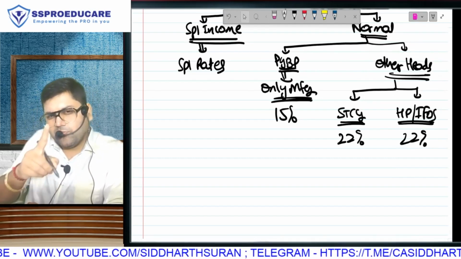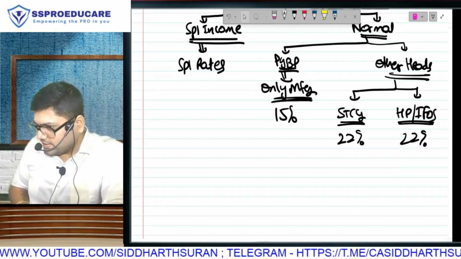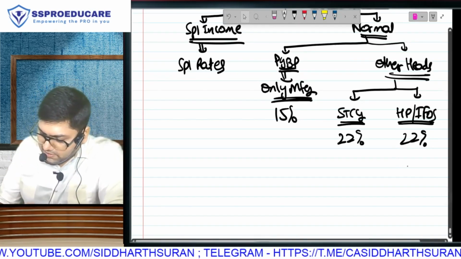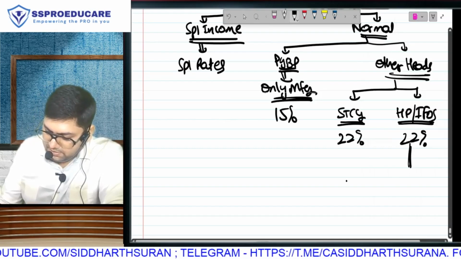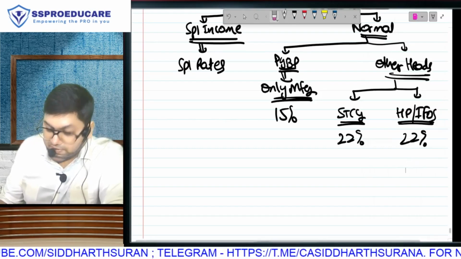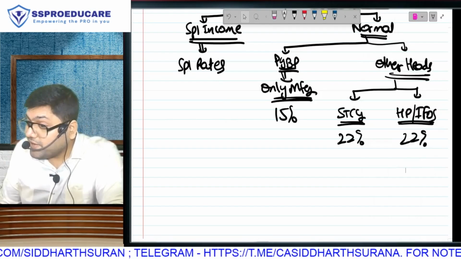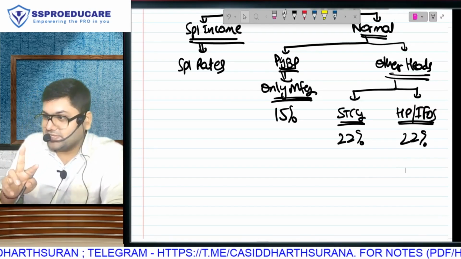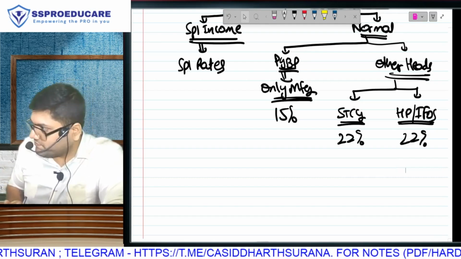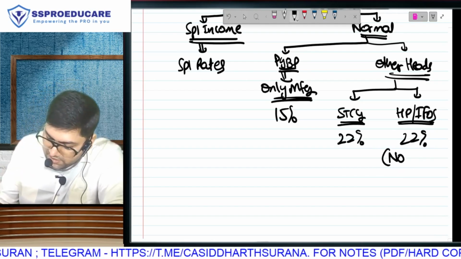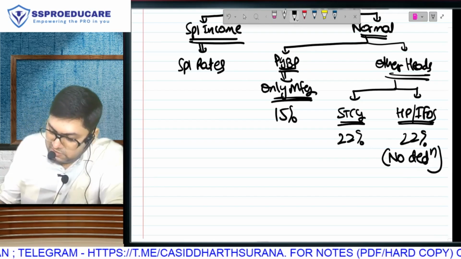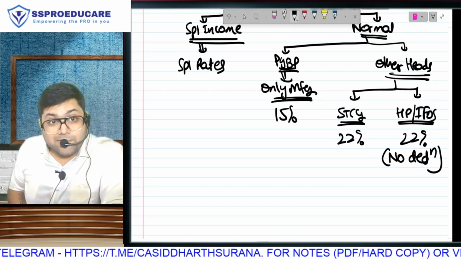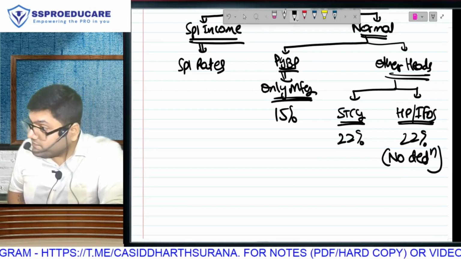There is one small thing that I want you all to know and understand here. When they are calculating income at 22% for house property and IFOS, they have put one very important condition, and you will not come across this condition in practical life in the office. They have said you won't get any deduction of expenses. Normally, if we earn income, we get deduction of expense.